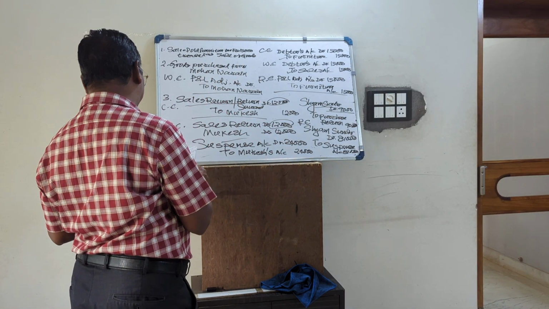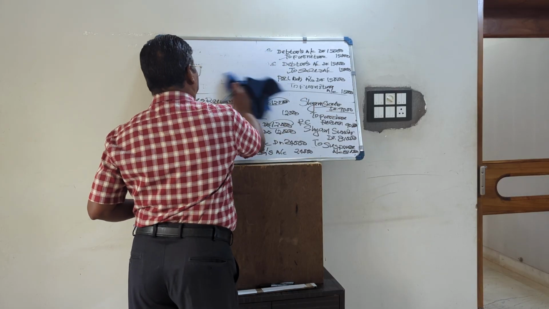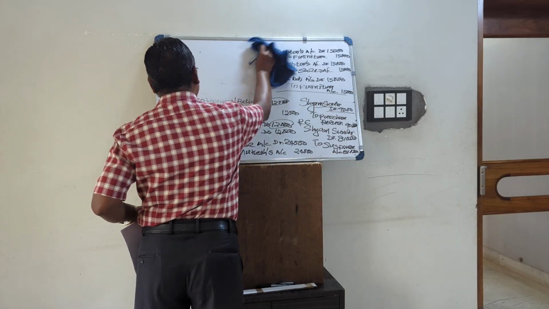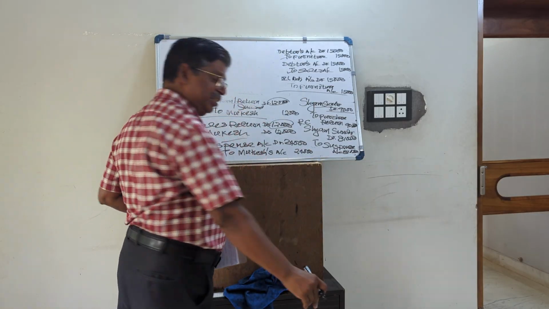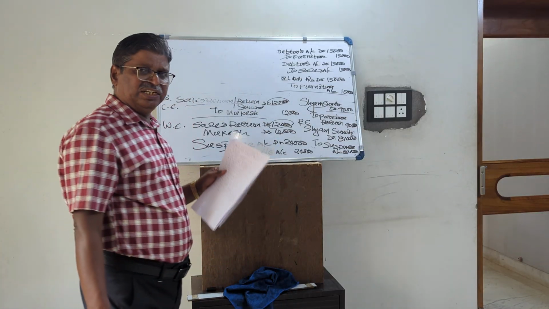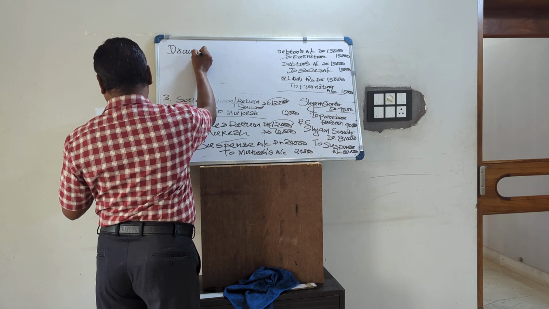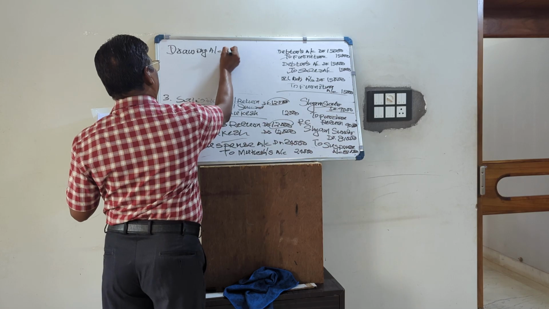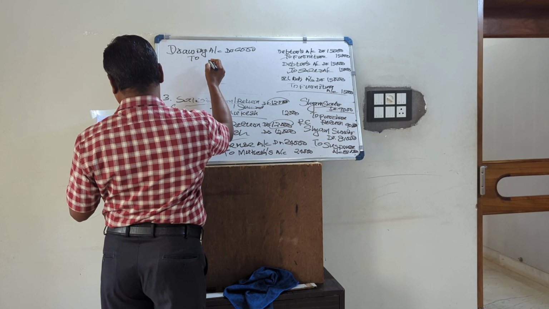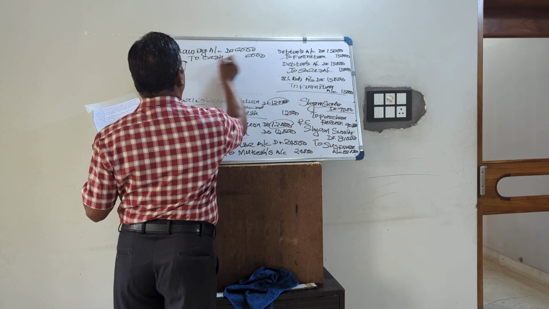Rent of proprietor's residence 6,000 debited to rent account. When any expenditure is done for the benefit of the proprietor, that will be debited to his drawing account. When the proprietor is investing capital in business, we credit capital account. When the proprietor is taking either cash or goods, we always debit drawing account. So what is the correct entry? Drawing account debited 6,000, suppose payment is in cash, to cash account. This is the correct entry.